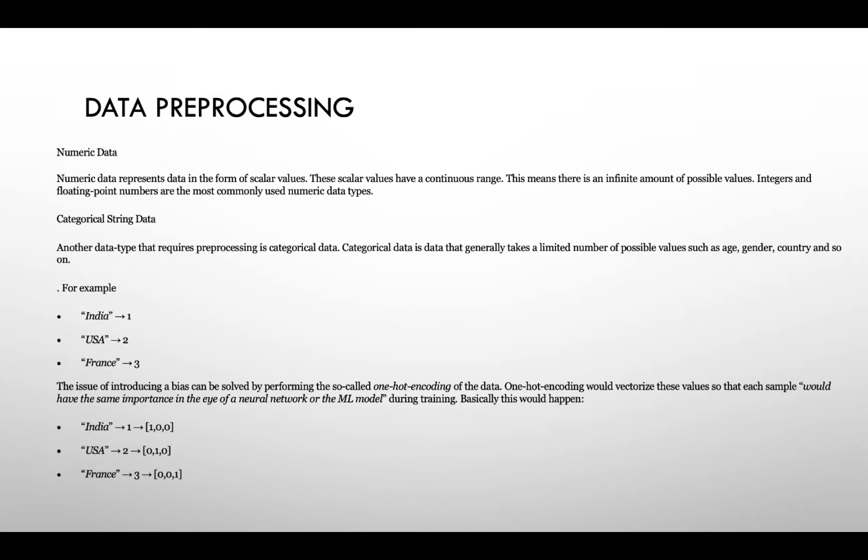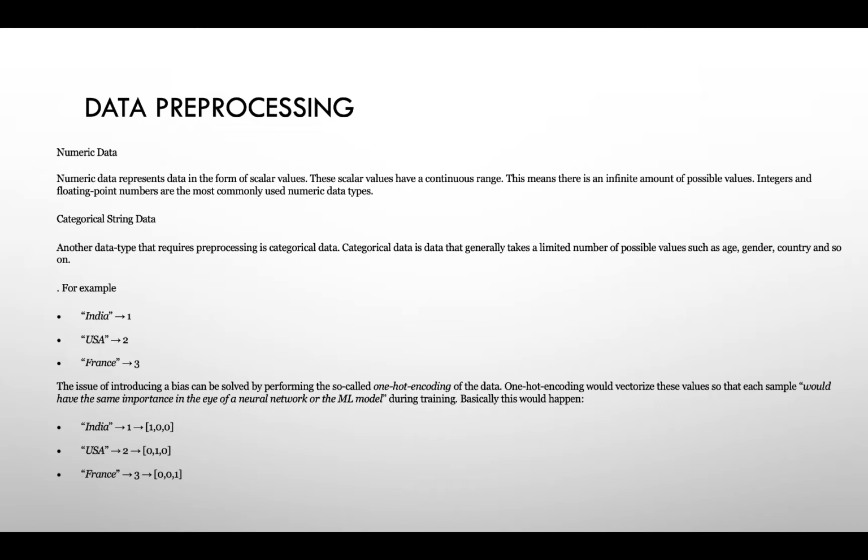Different data types require different pre-processing methods. Take numeric data as an example. Numeric data represents data in the form of scalar values. These scalar values have a continuous range. This means there is an infinite amount of possible values. Integers and floating points are the most commonly used numeric data types.